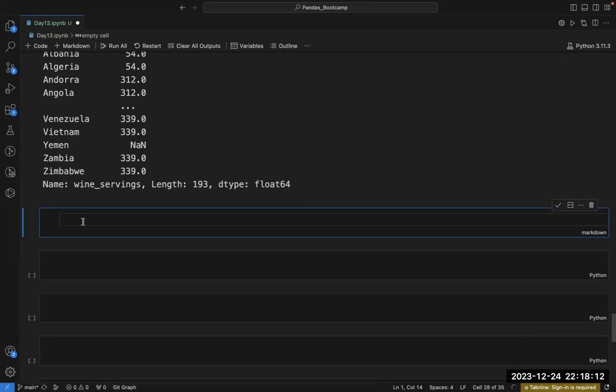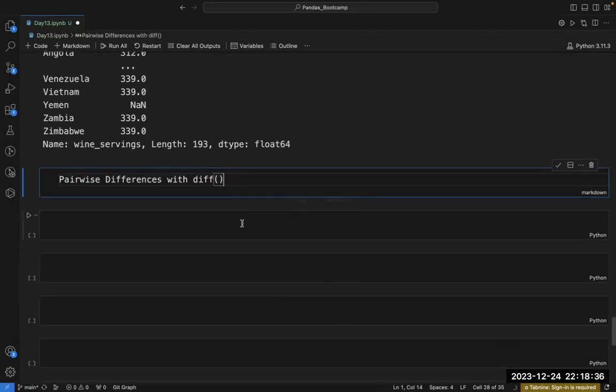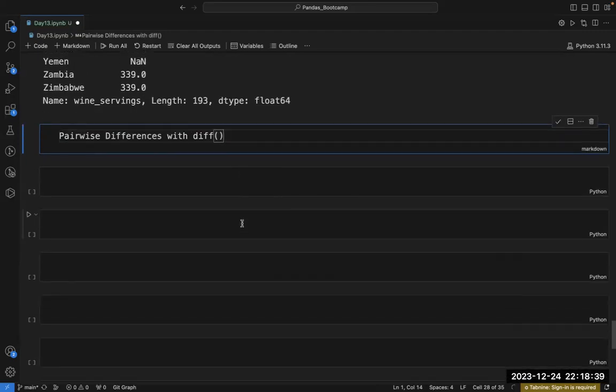Let me write here: pairwise difference with diff. So, what is pairwise difference with diff? It is very useful in data science, especially when we work with time series data.